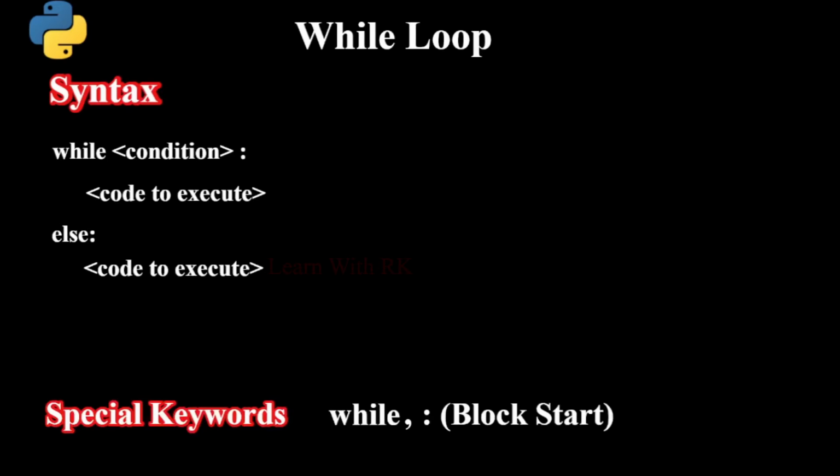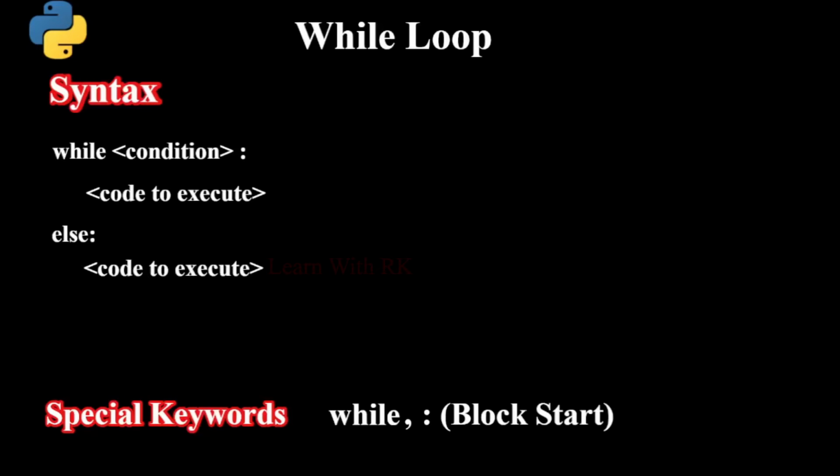Let's see the syntax of while loop. Same as if condition, while loop also has to start with its own keyword while, and we have to specify the colon to mention the block of lines that needs to be executed when the while condition is true. Here the else keyword is attached with the while loop. That means the else condition will be executed only when the while loop completes successfully. If there is any interrupt, the else condition will not be executed.